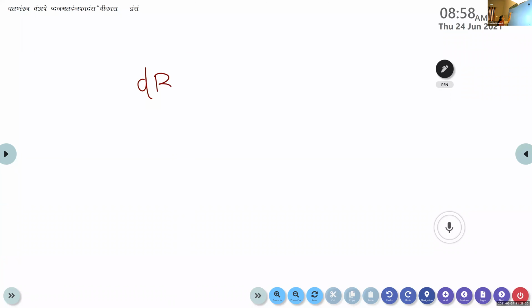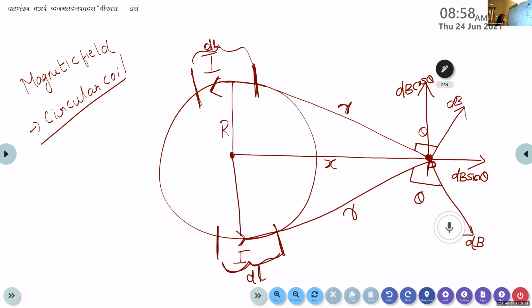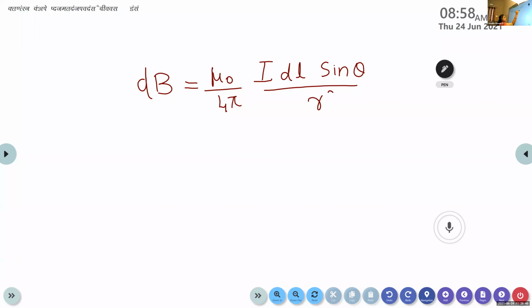According to Biot-Savart's law, dB is equal to mu 0 by 4 pi I dl sine theta divided by the distance between the small segment dl and the point P. That is R square. So dB is equal to mu 0 by 4 pi I dl sine theta divided by R square.